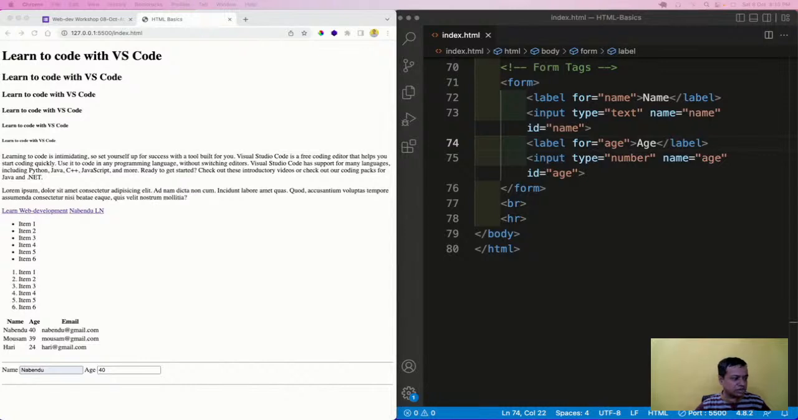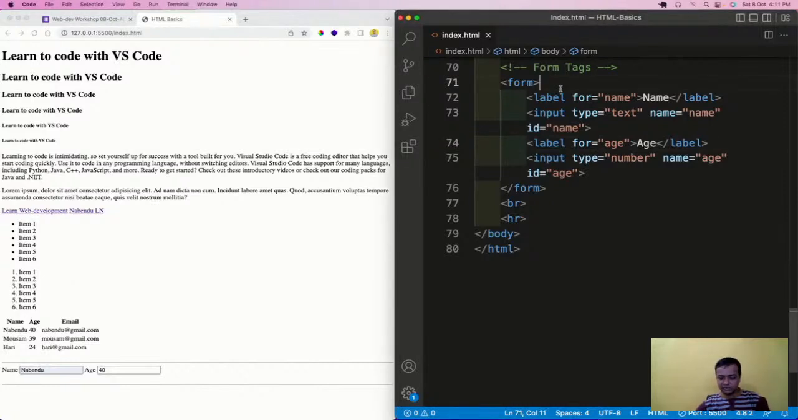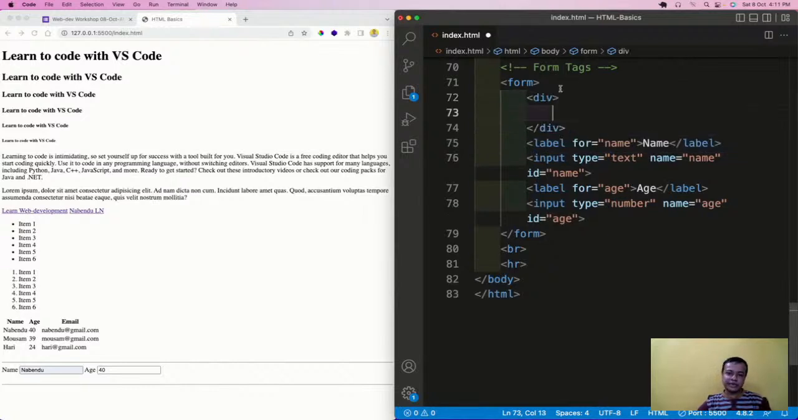Now before going to the next part, everything is coming in the same line, which is not a good thing. If you go to Facebook, you might have seen that name Nabendu, then after that age, come in different lines. So how to do that? We're going to wrap it in a div. What is a div? Div is a block level element. You will hear this: div and span are inline elements, div is a block level element.